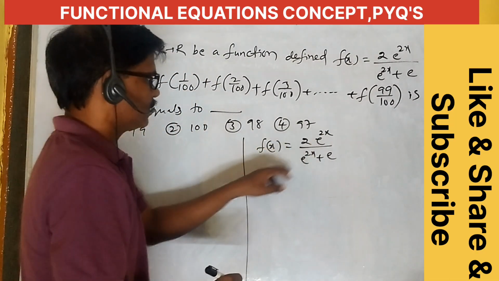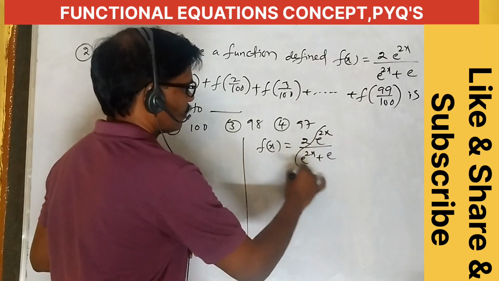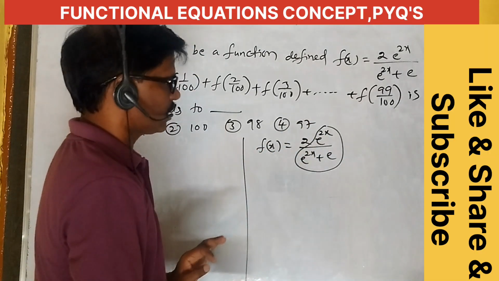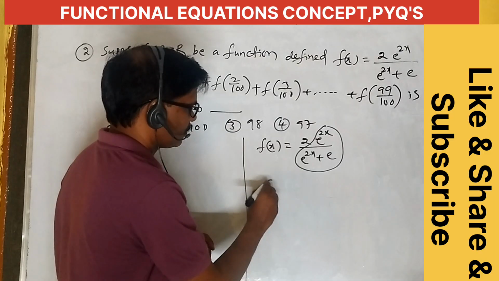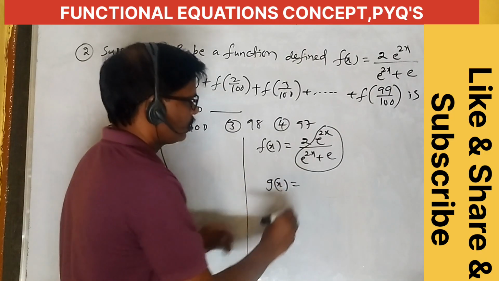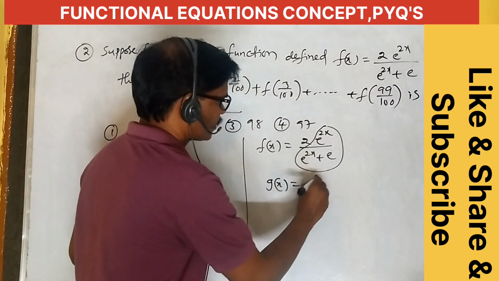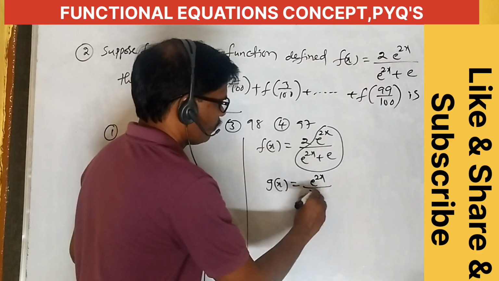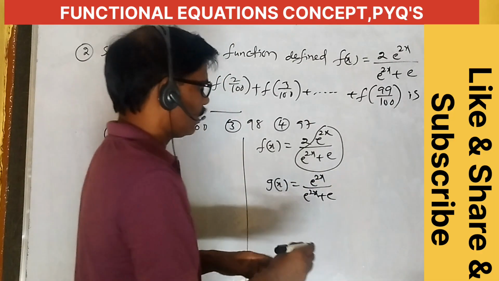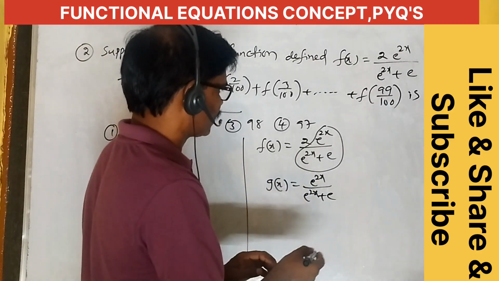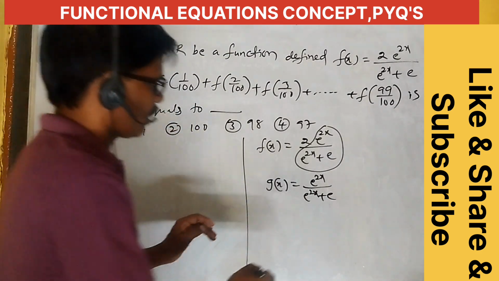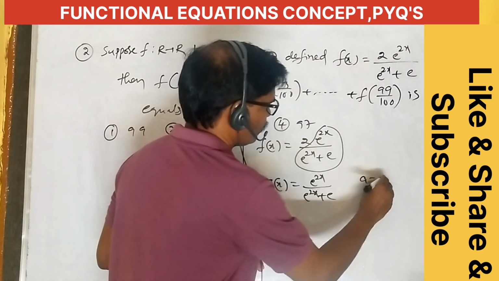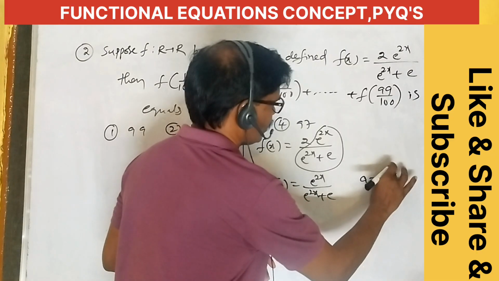Take this part only, and call it g of x. G of x is equal to e power 2x by e power 2x plus e. Take e power 2x as a, so a is equal to e square.